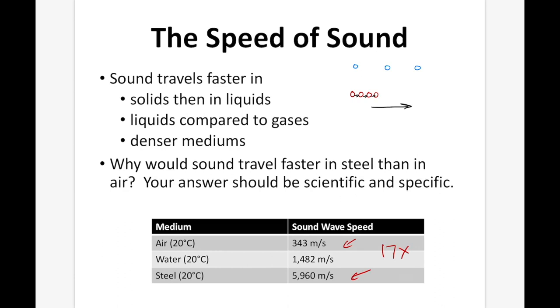Whereas in air, it takes a long time for particle 1 to reach particle 2 just because of its distance away from each other. Air is less dense, therefore the particles are further apart. Since it takes longer for particle 2 then to reach particle 3, the overall speed of the sound transfer is slower than it is in steel.